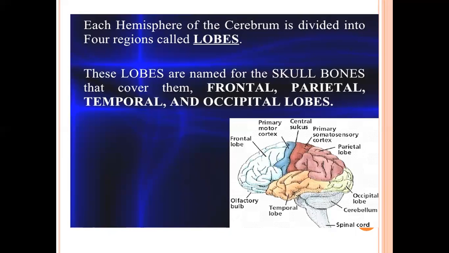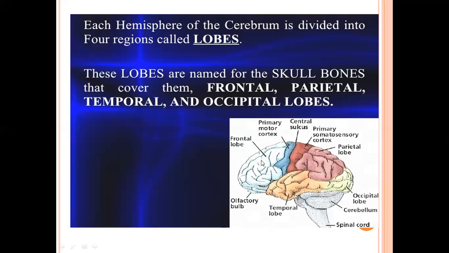There are four lobes: number one is the frontal lobe, number two is the parietal lobe, number three is the occipital lobe, and number four is the temporal lobe. You can see here the whole cerebrum, with many foldings and different colors, and these are the lobes of the cerebrum.